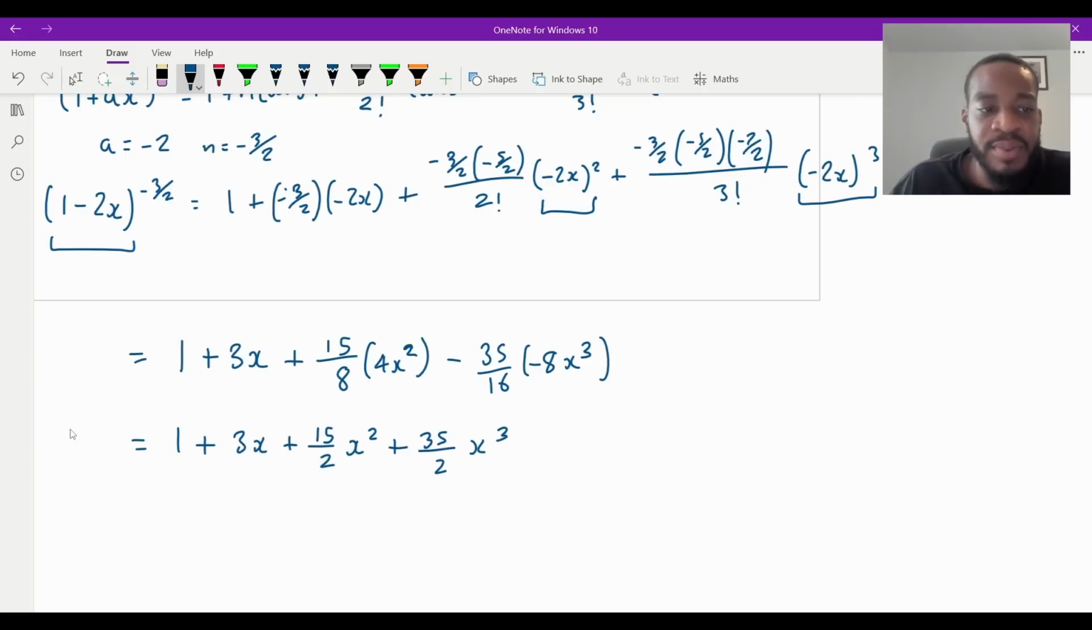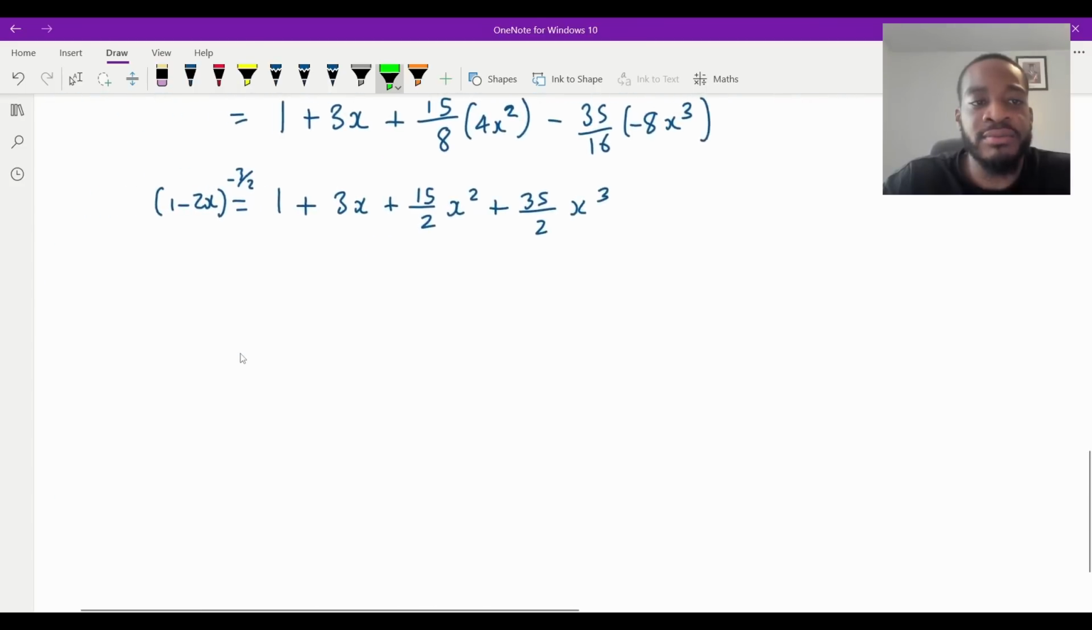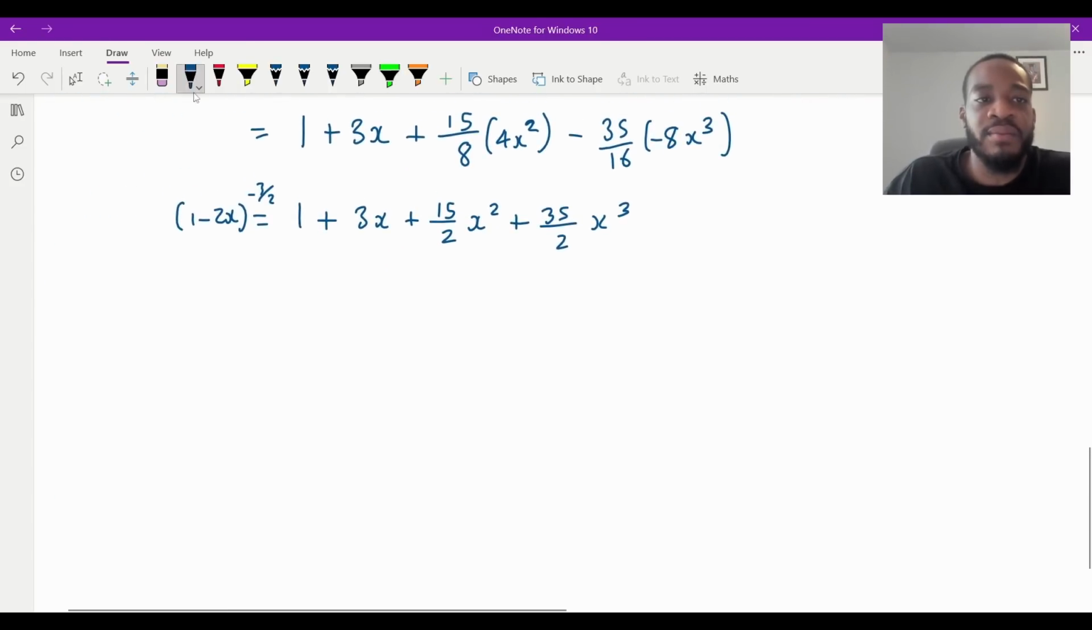Now remember, this is the expansion for 1 minus 2x to the -3/2. That wasn't our question. Remember, there was an 8 here. There was this one at the front. So when we've done all of that, which is what we've done now, we've done everything in yellow. We've expanded this. We just need to times it by the number in green, which is actually 8. So the final answer is just going to be, let me just write final answer